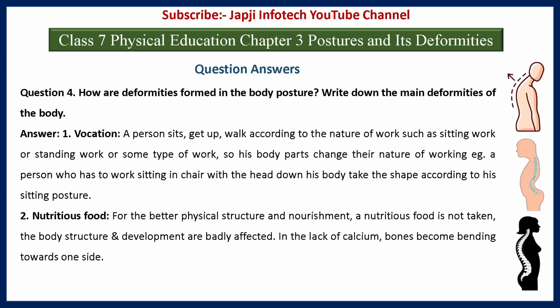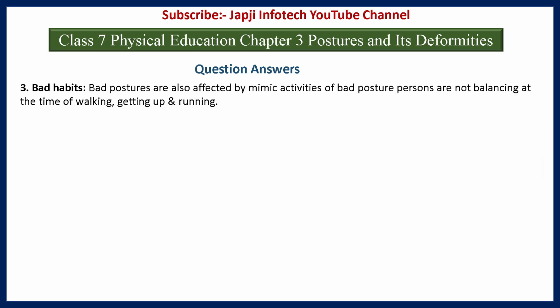Second one is nutritious food. For better physical structure and nourishment, if nutritious food is not taken, the body structure and development are badly affected. In the lack of calcium, bones become bending towards one side. Third one is bad habit.